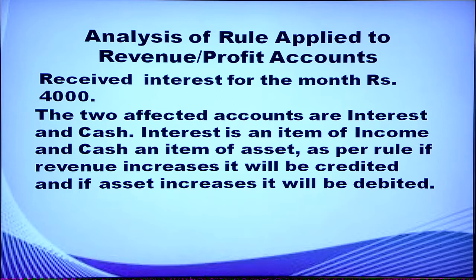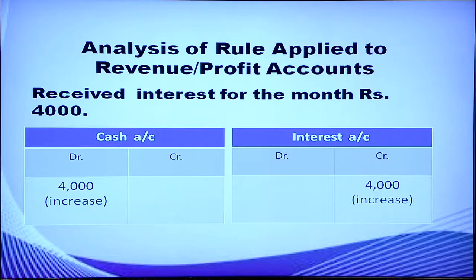Another transaction: received interest for the month rupees 4,000. Two affected accounts are interest and cash. Interest is an item of income and cash is an item of asset. As per rule, if revenue increases, it will be credited. So, interest is credited. If asset increases, it will be debited. So, cash is debited. So, cash received interest for the month rupees 4,000: cash account is debited with rupees 4,000 and interest account is credited with rupees 4,000.